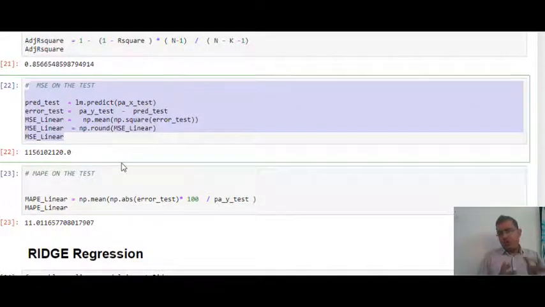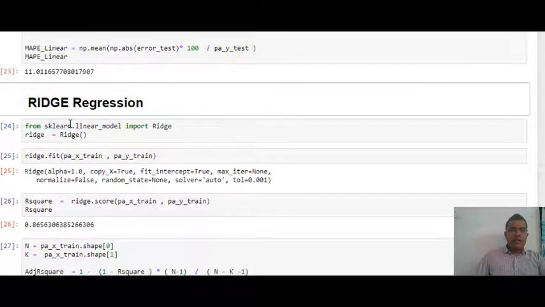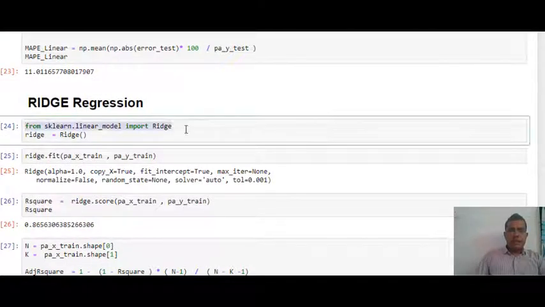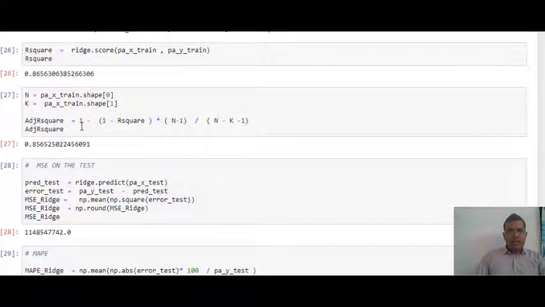One thing I have done is that I will not do sampling separately for different algorithms. Sampling would be fixed, so train and test would be fixed for each and every algorithm. Then I'm building my ridge regression. I'm importing ridge and building it, and for ridge regression also, I'm finding my adjusted R square and R square.